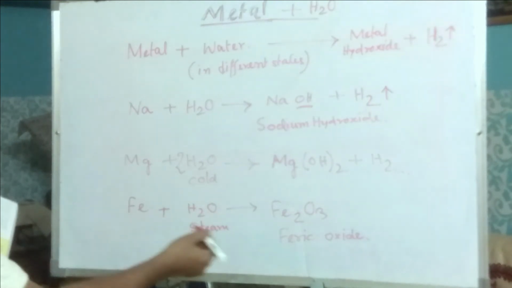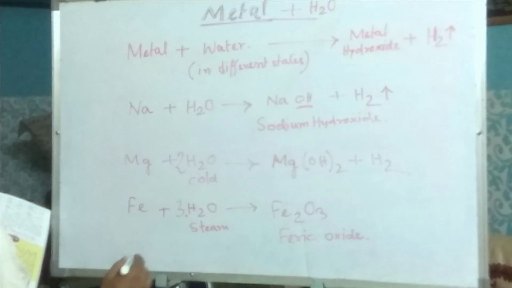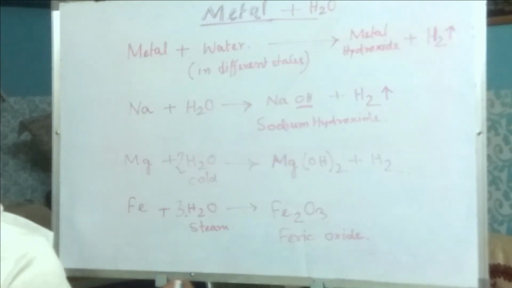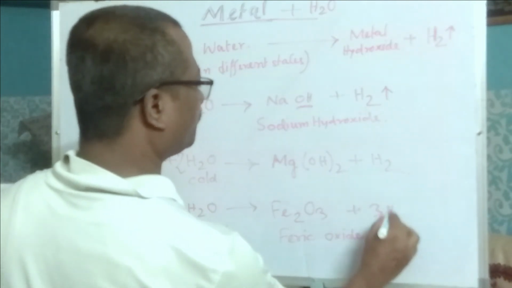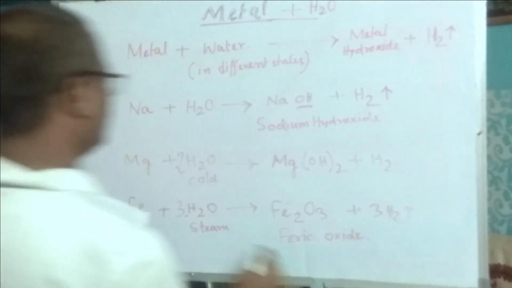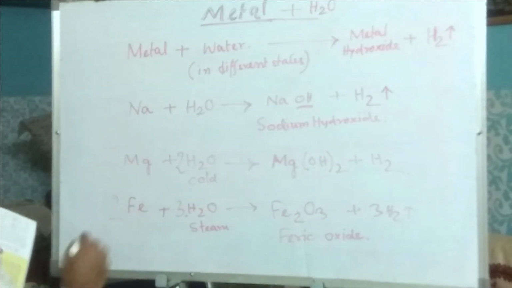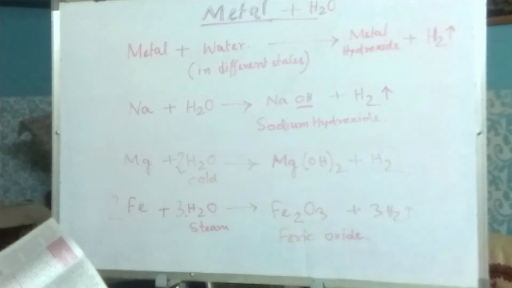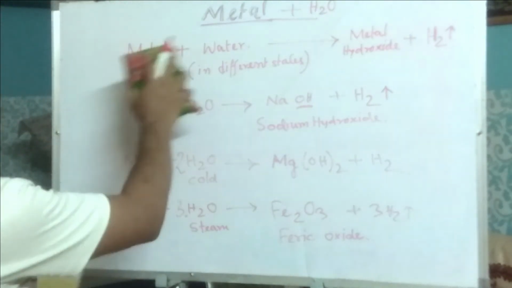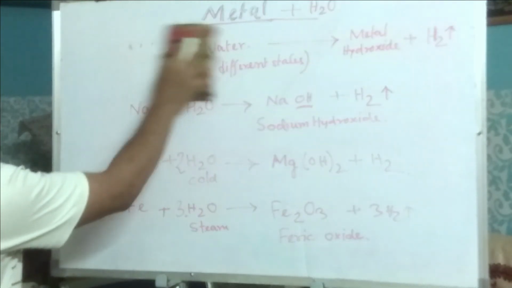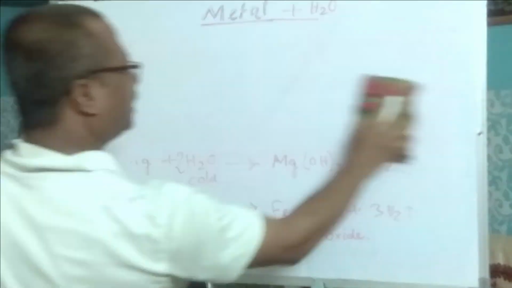To make the valence here 3, we should multiply it with 3, plus 3H2. So we have learned something about what happens when metal reacts with water in its different states.